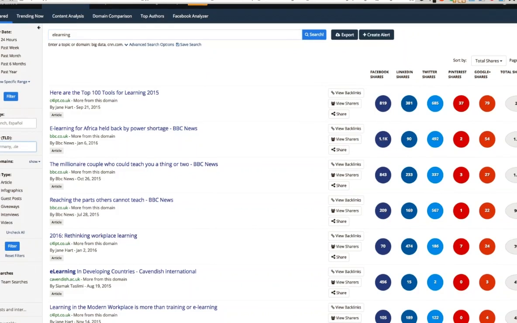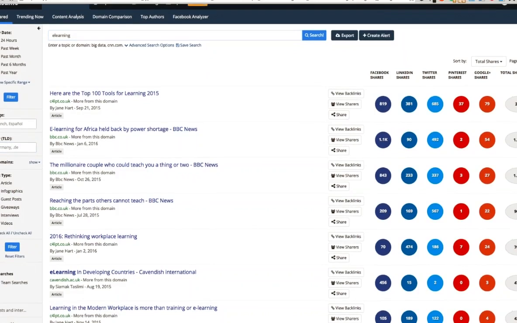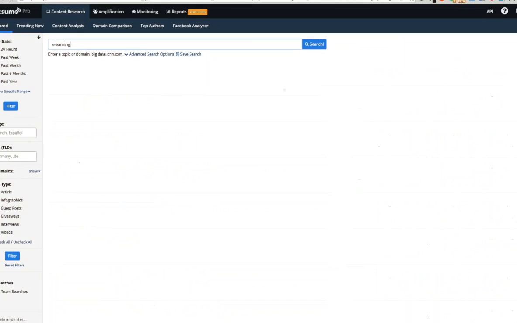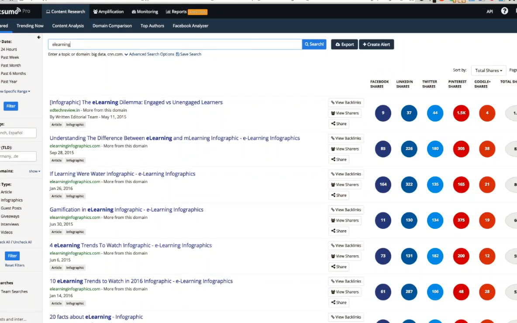Now, the other option that's available here is this one, to filter by type of content. So if you are interested, for example, in producing an infographic, and you'd like to know if infographics are being heavily used, if they're being used at all, and if so, which ones are the most successful, we can show you that. Just so you understand how we're doing this, in the content type section, we identify infographics and videos by looking for the word infographic or video in either the title or the URL of the content.